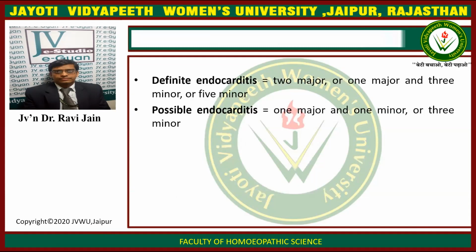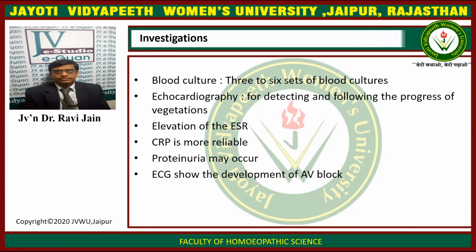Now we have two things here. Definitive endocarditis is present with two major, or one major and three minor, or five minor criteria. And the second one is possible endocarditis, when you have a suspicion but you are not sure whether it is endocarditis or not, when the patient comes with one major and one minor criterion, or three minor criteria.